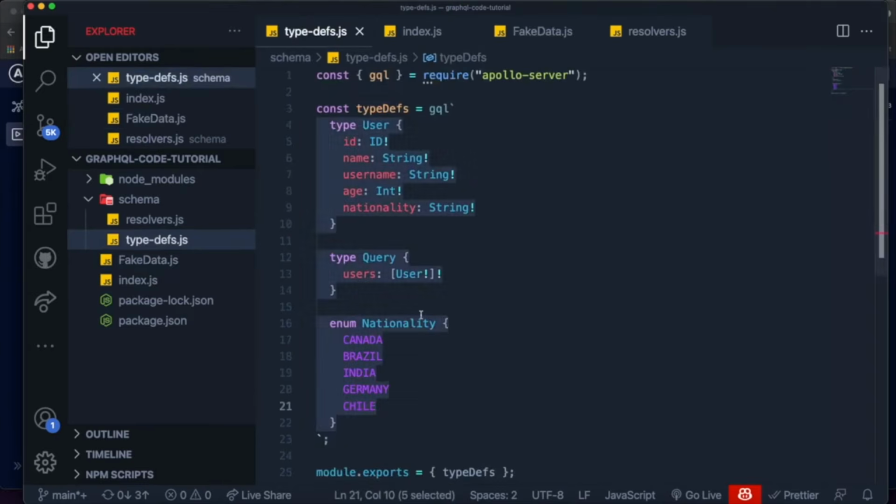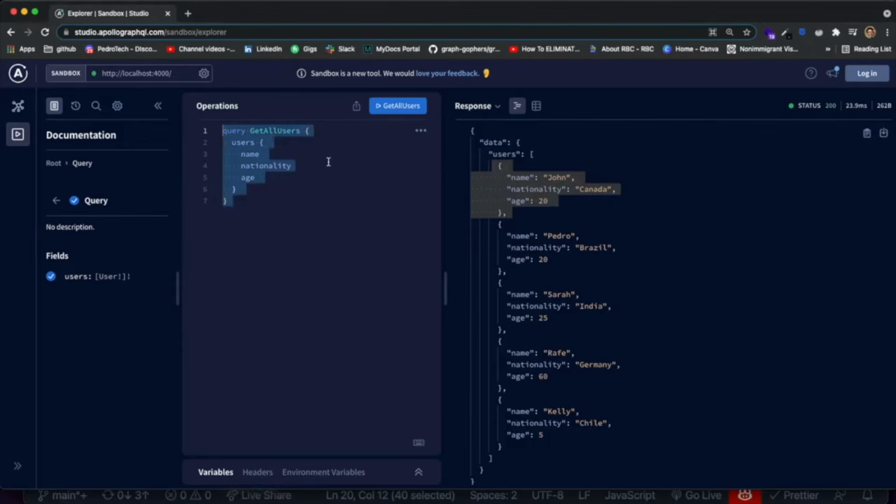And you might wonder, okay, we created this enum, but what do we do with it? Well, now instead of saying the nationality is a string, we can say the nationality is of type Nationality, because now this field can only accept values that equal the ones listed out over here. So if we go to our API and try to get the list of users, you'll see that it will work. The values are all in capital letters because we changed them.